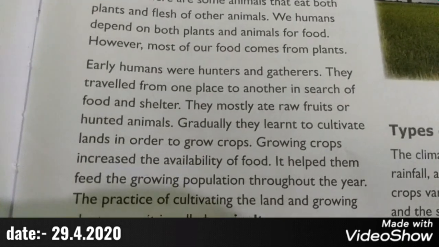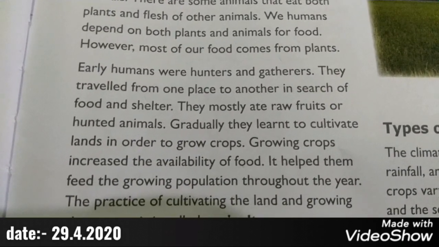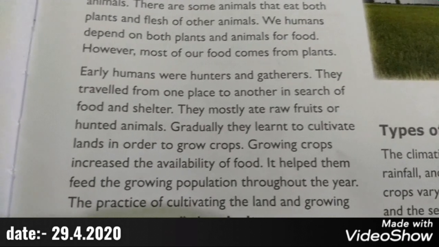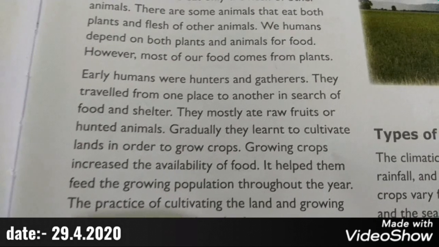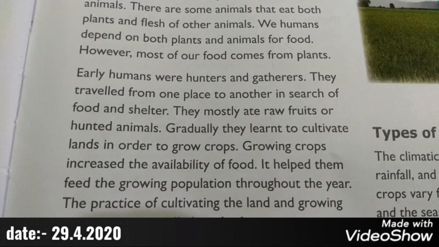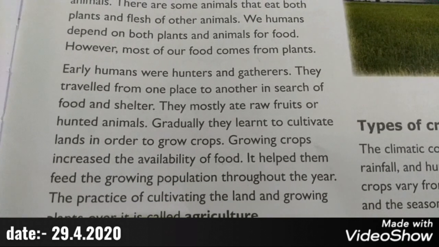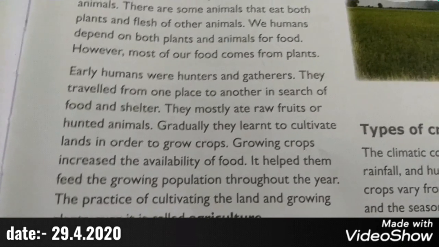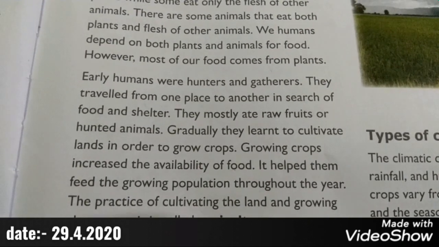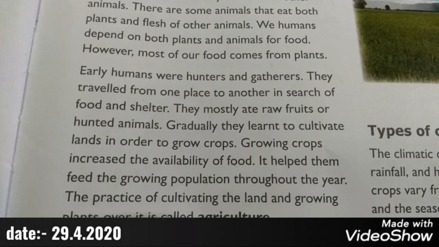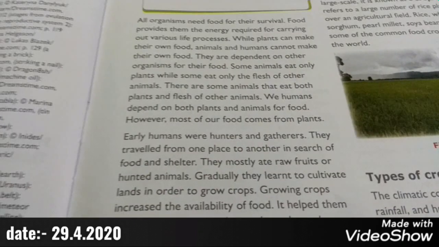Early humans were hunters and gatherers. They traveled from one place to another in search of food and shelter. They mostly ate raw fruits or hunted animals. Gradually, they learned to cultivate lands in order to grow crops. Growing crops increased the availability of food. It helped them feed the growing population throughout the year. The practice of cultivating the land and growing plants over it is called agriculture.